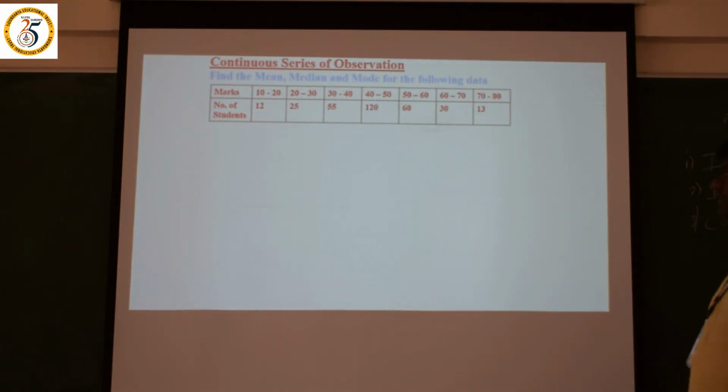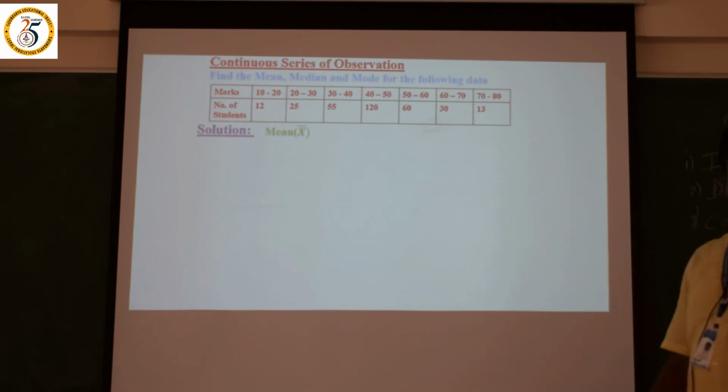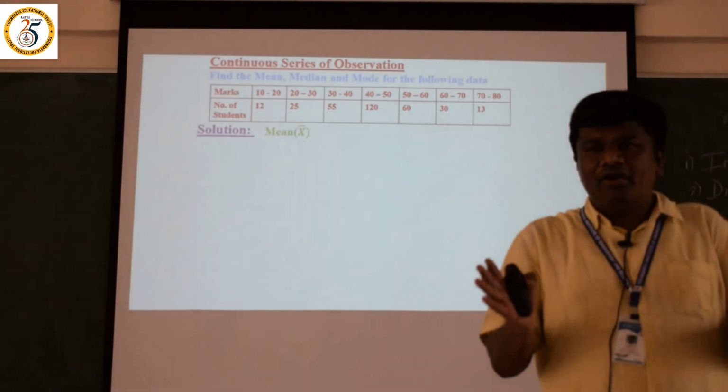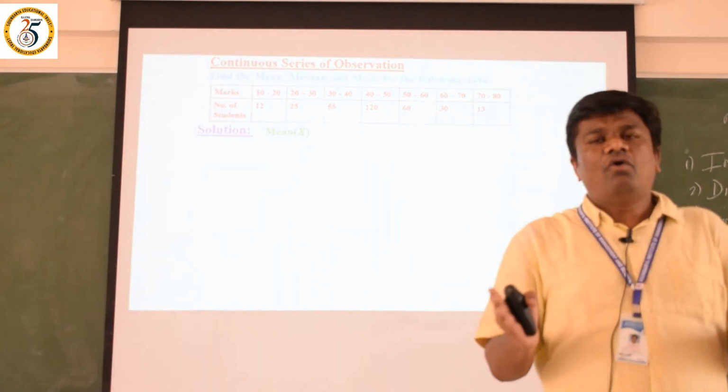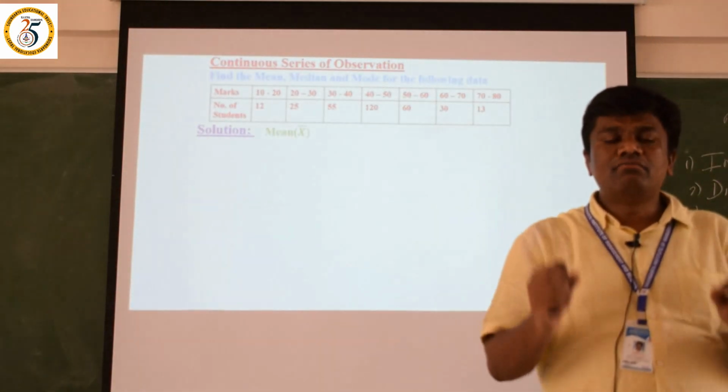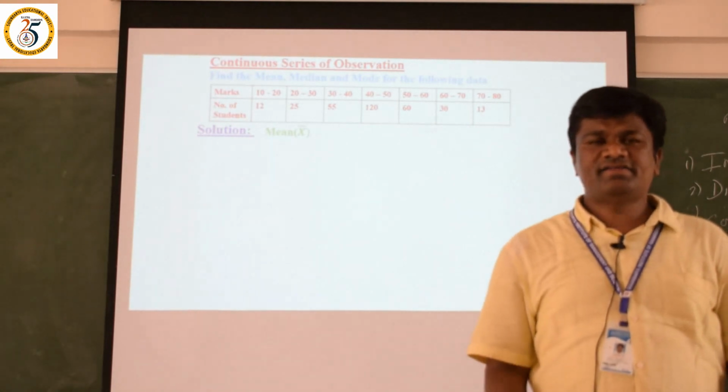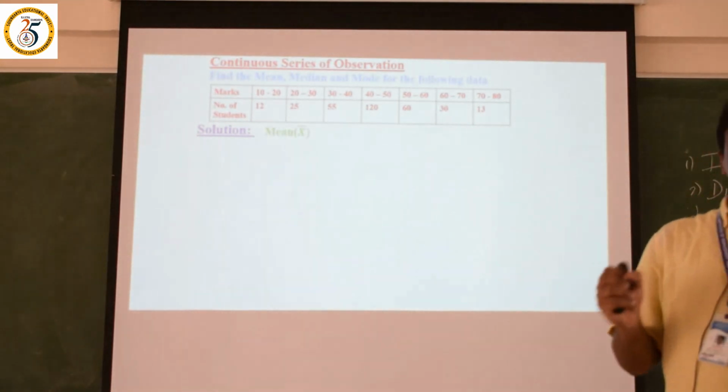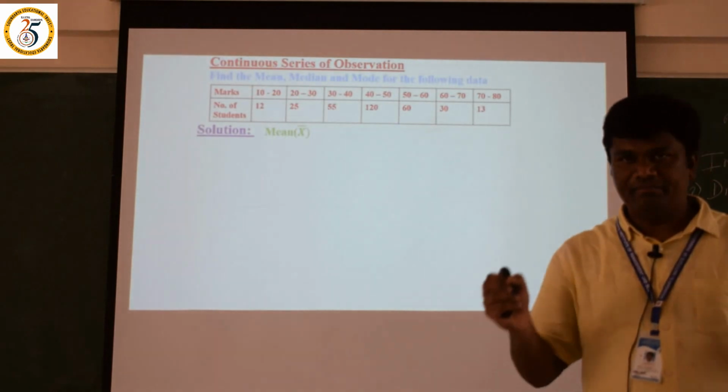Let us go for the solutions. Mean is x bar. First and foremost, we have to understand the formula. What is the formula of mean, median, mode under the continuous series? Mean formula is x bar is equal to sigma fx divided by n.